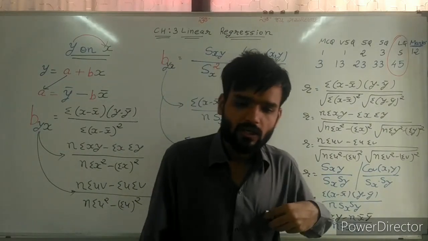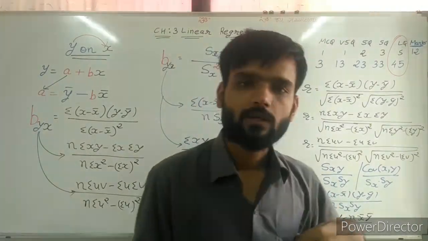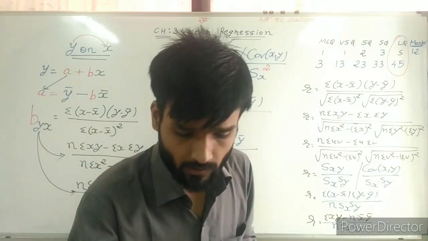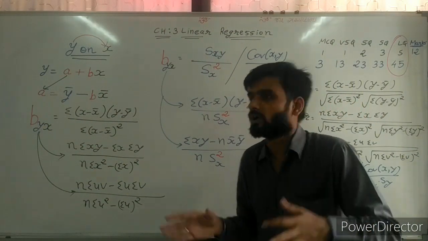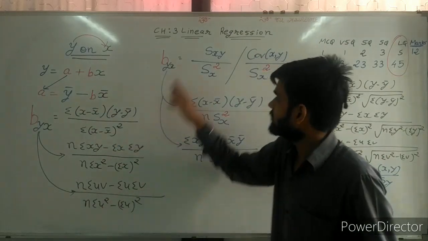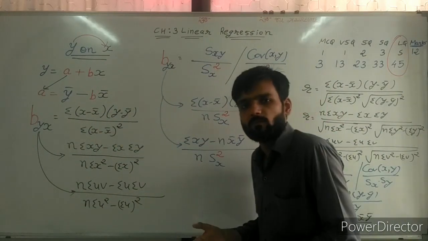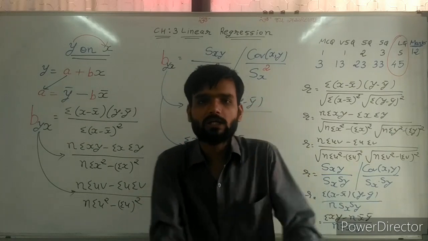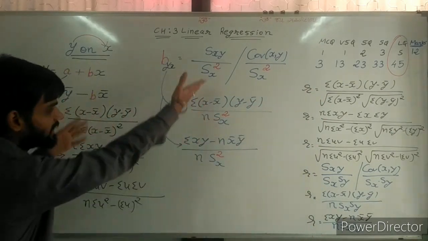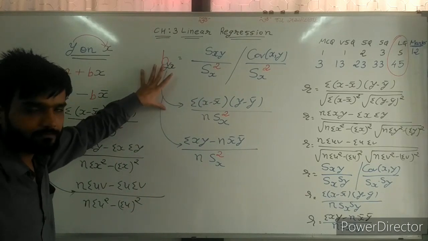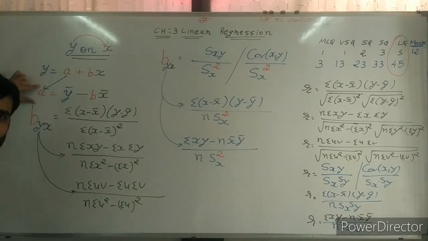So in this way, I can say to all of you, we can remember all the formulas. Now actually the maximum formulas are these: 1, 2, 3, 4, 5 and 6. And these formulas we have learned in the second chapter. On this basis, we are making the b formula. So find b. Sir, find a also.